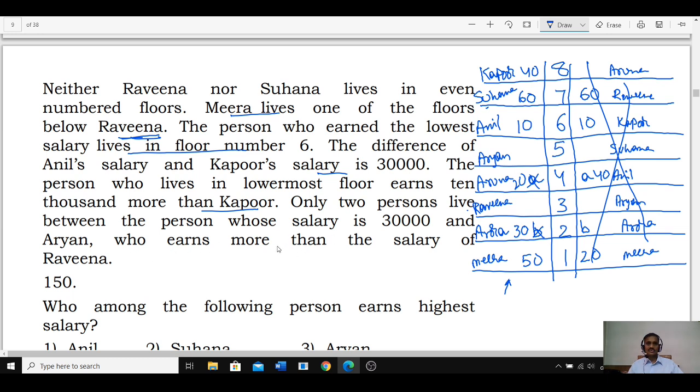Aryan earns more salary than Ravina. ఇంకా మనకి మిగిలిపోయింది అని చెప్పండి 10, 20, 30, 40, 50, 60, 70 and 80. Aryan more than Ravina, hence Aryan is 80 and Ravina is 70. Clear now? This is the final arrangement we have.